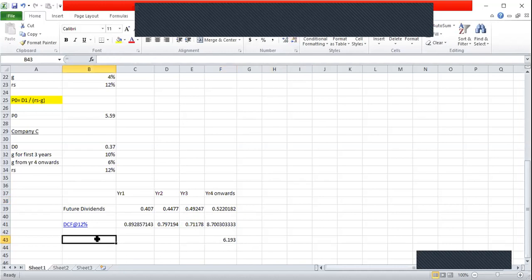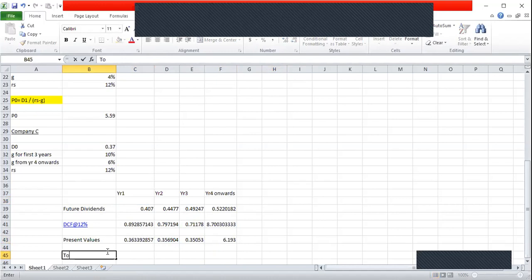For the other years, year 1, 2, and 3, now I can calculate the present values here. In year 1, the present value would be the future dividend into that year's discount factor. In the same way, I can calculate for year 2 and year 3.